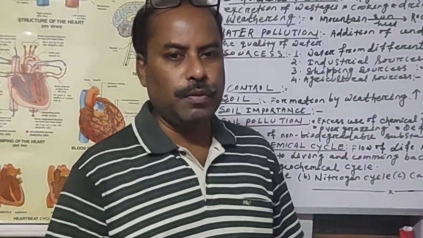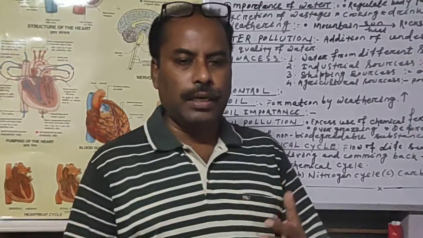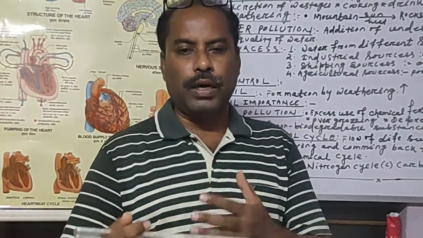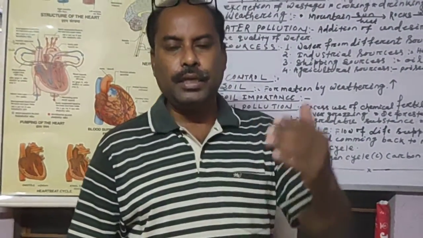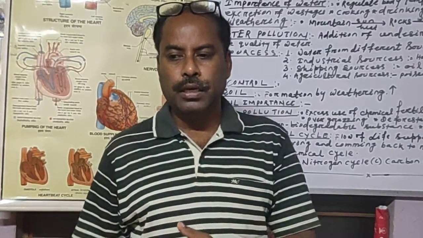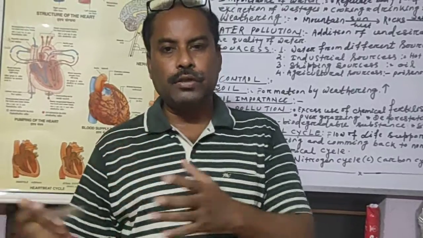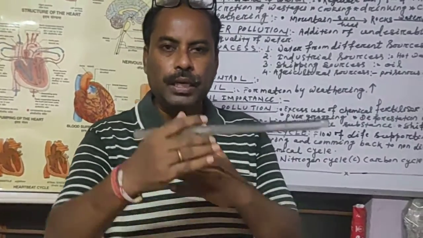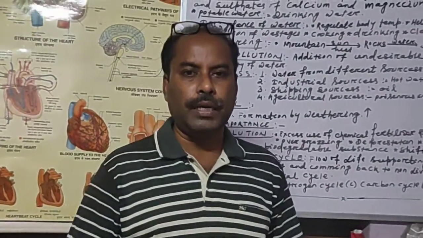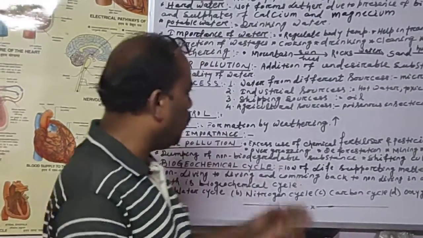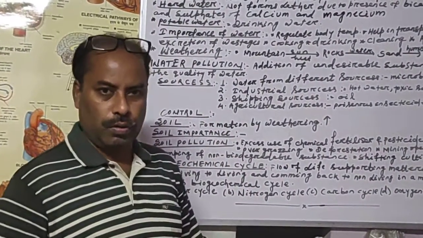So for example, we should not drain water from a municipality or town directly into the water body. We should not drain the sewage and hot water from industry directly into the water body. All this should be checked before being drained. It should be treated properly. So all this is how we can control it.